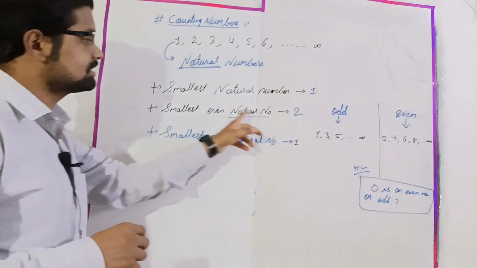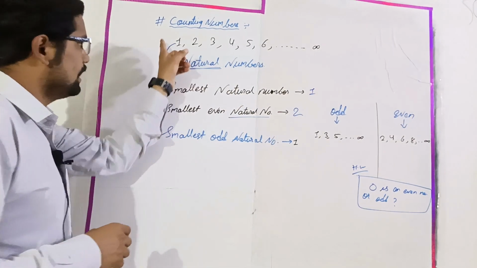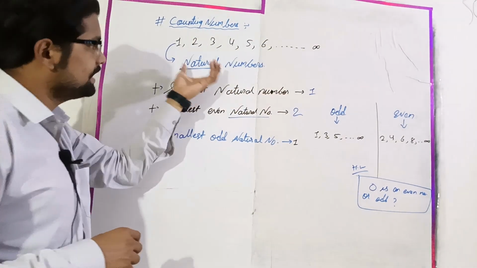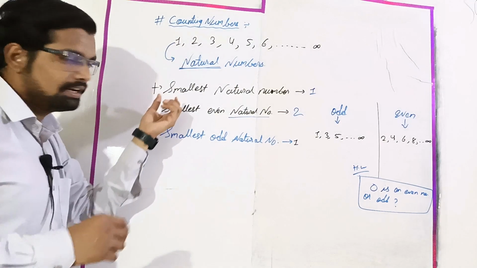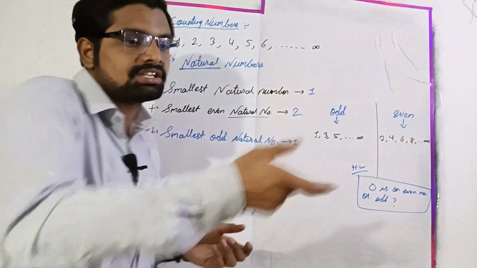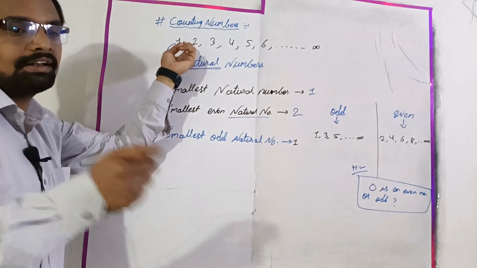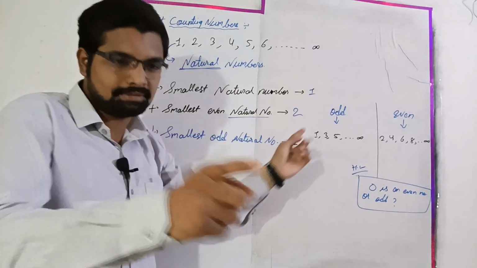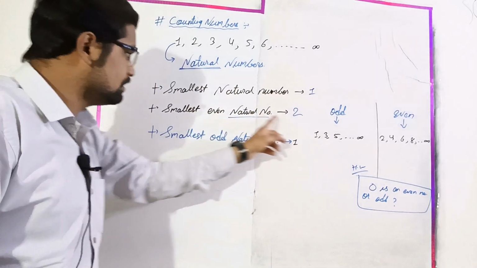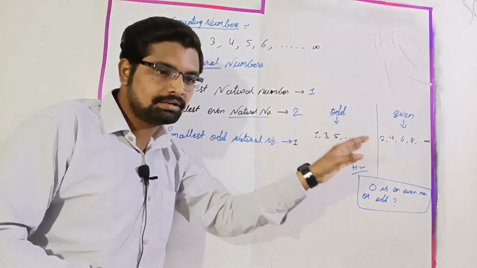Now for the smallest even natural number, we have to check in the set of natural numbers which is the first even number. As you can see, 2 is the first even number in the set of natural numbers, so 2 will be the smallest even natural number.